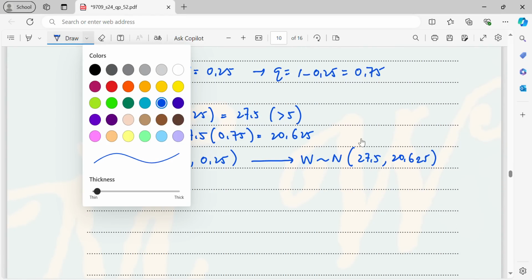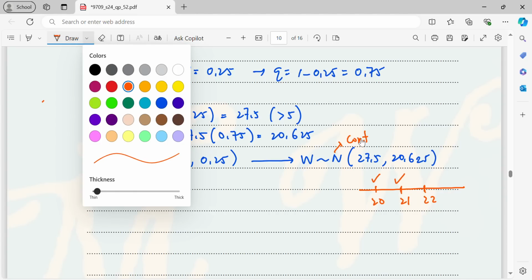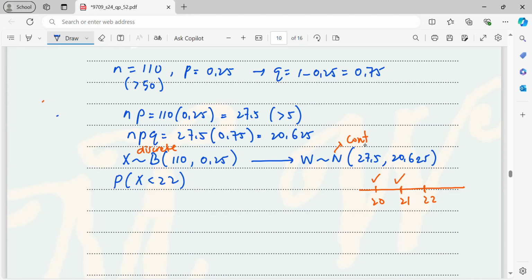So from binomial, you approximate to normal. Binomial is discrete. Normal is continuous. So from discrete to continuous, you need to carry out the continuity correction factor, which is here 22, but X less than 22 means 21, 20, and so on. So you are allowed to plus or minus 0.5 from 22. So either 22.5 or 21.5.